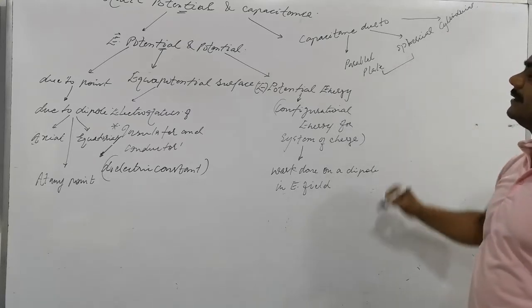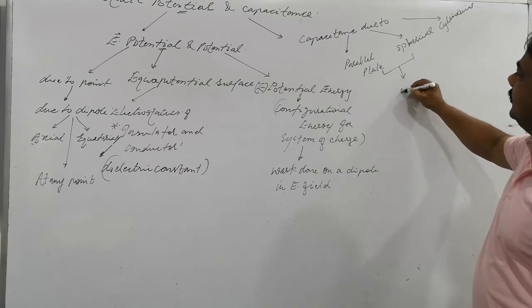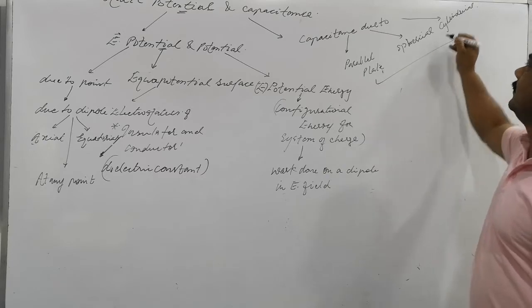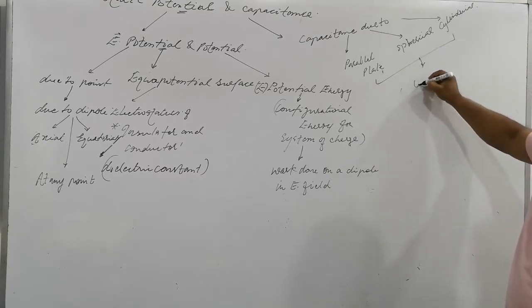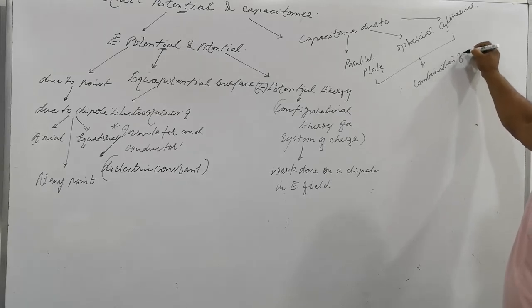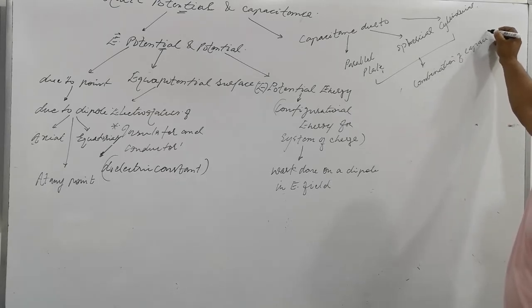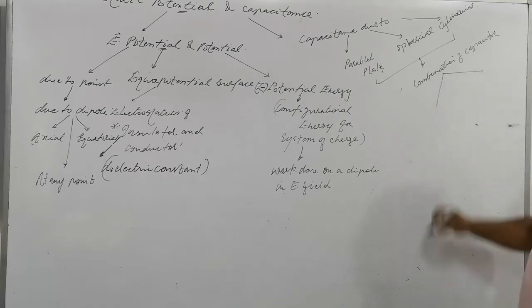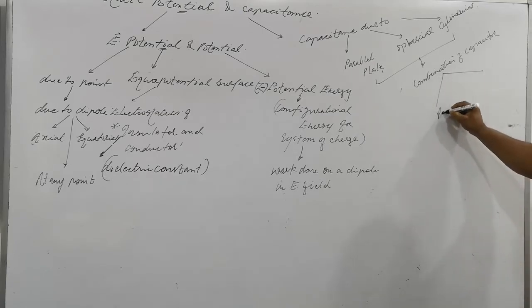In these you will see the combination of capacitors, parallel and series combination.